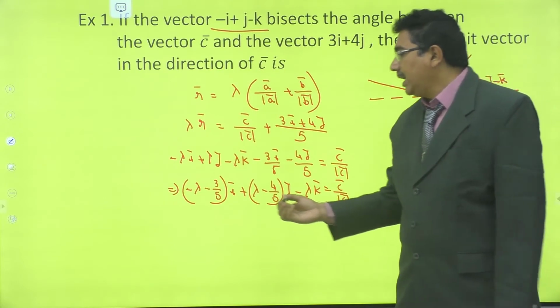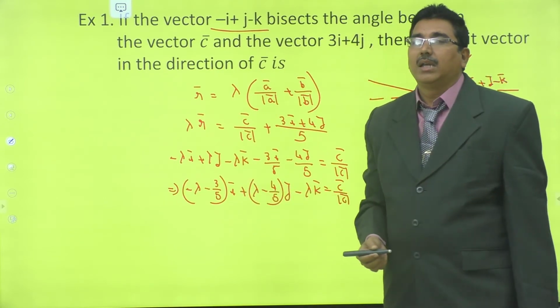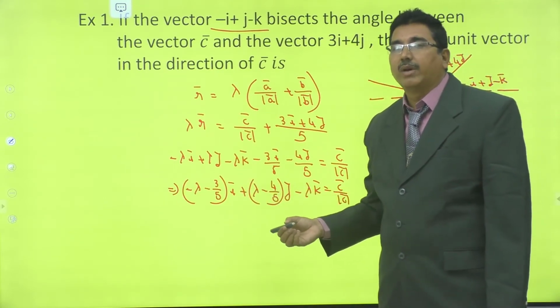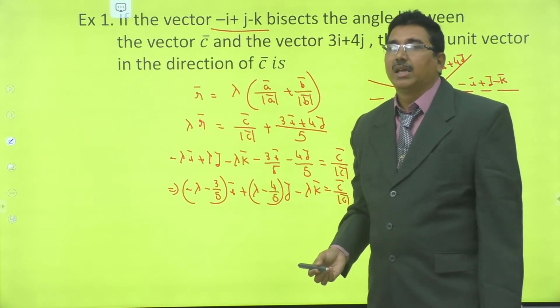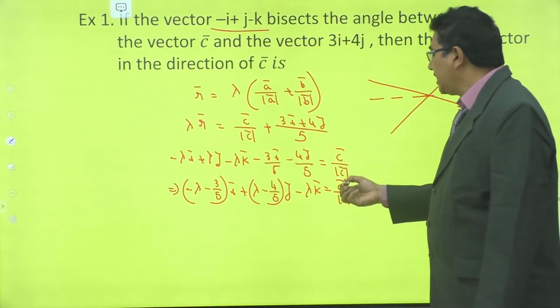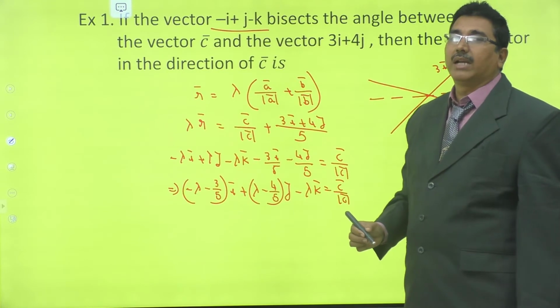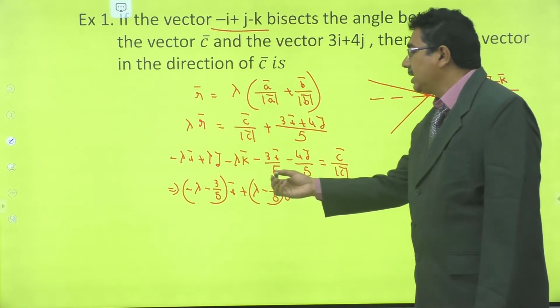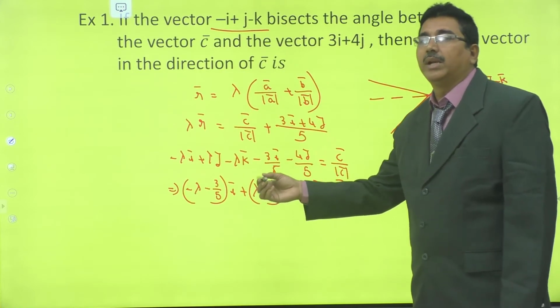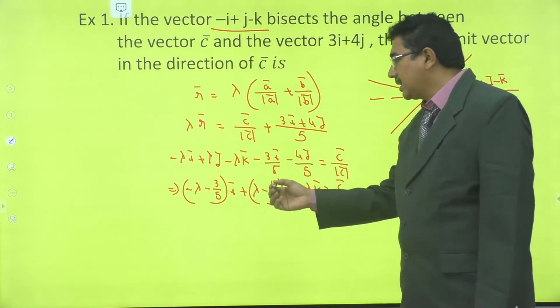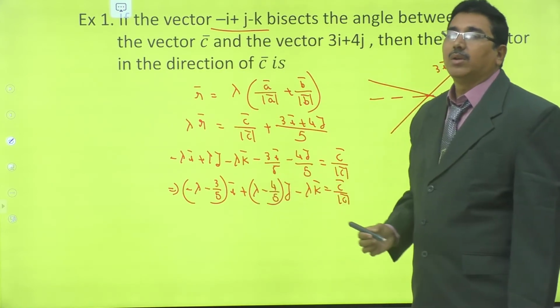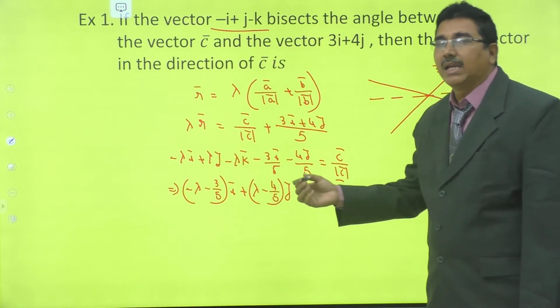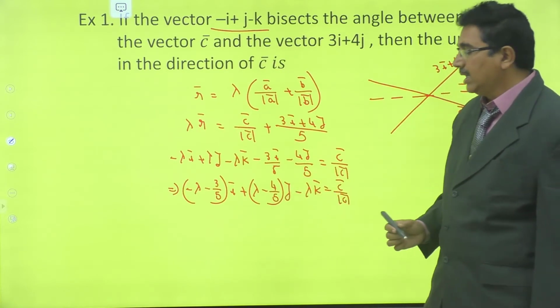Right. For finding the value of lambda, what is our support for finding lambda? Right. Here the right hand side vector is a unit vector, so that this is also a unit vector. Unit vector means its magnitude is equal to 1.